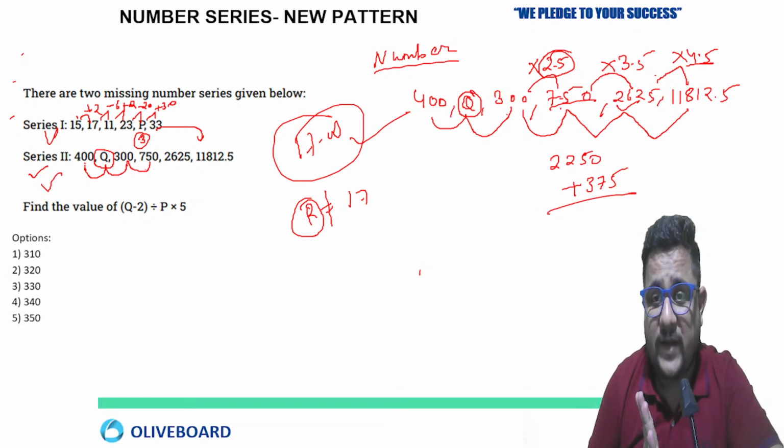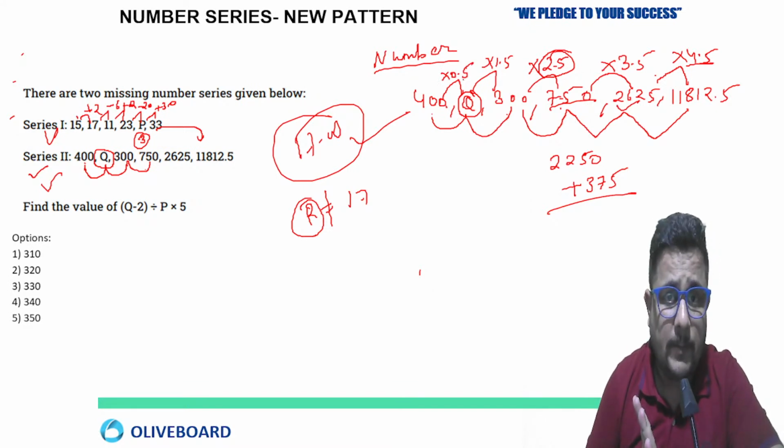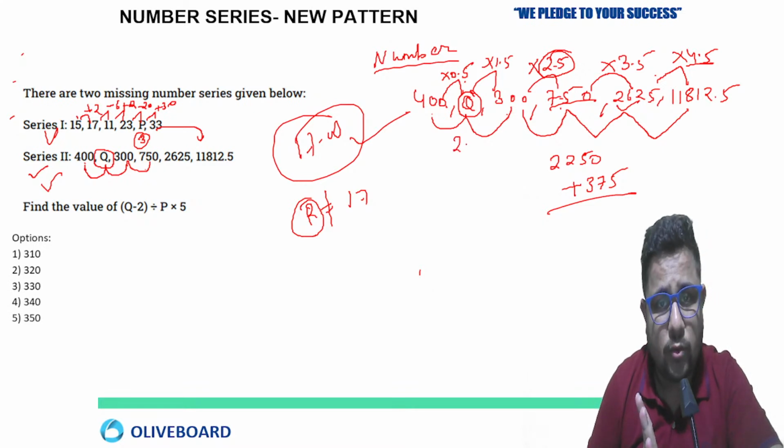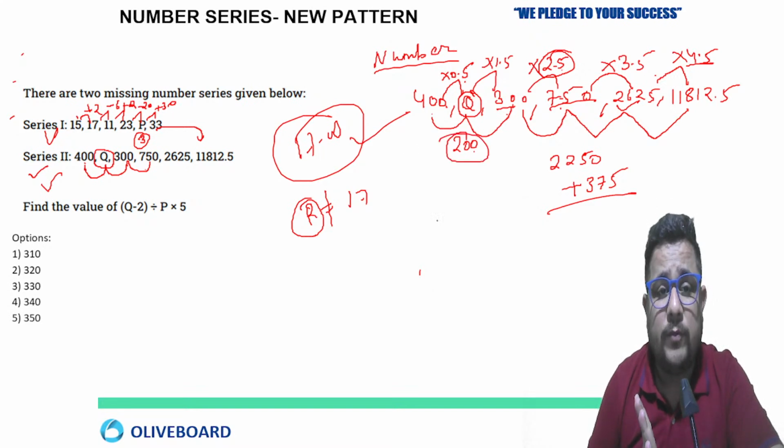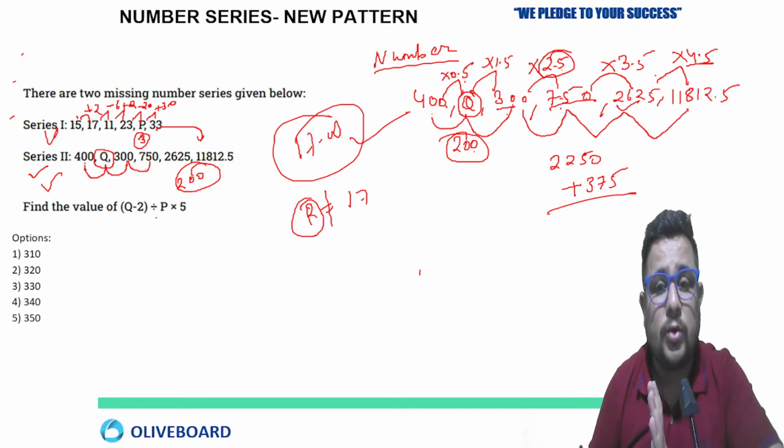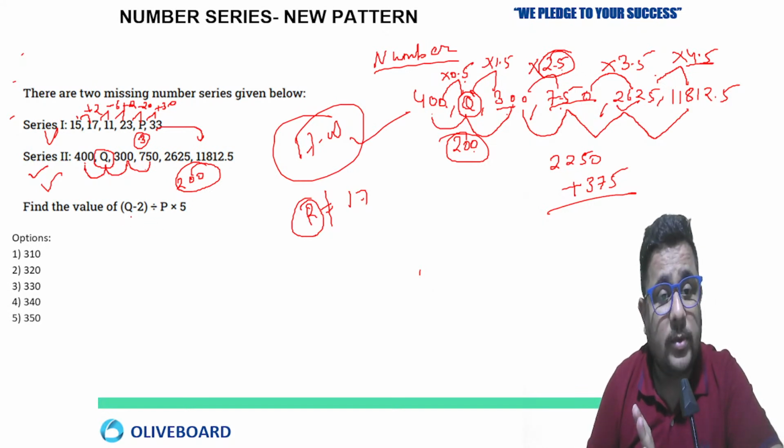After that comes 4.5. So before this, what will the pattern be? Multiply by 1.5, and before that multiply by 0.5 from the start. So 400 multiplied by 0.5, which is half, gives 200. Then 200 multiplied by 1.5 gives 300. 300 multiplied by 2.5 gives 750. 750 multiplied by 3.5 gives 2625. So the value of Q is 200. But is this the answer we are looking for? No. Now we have to calculate Q minus 2, which means 200 minus 2.